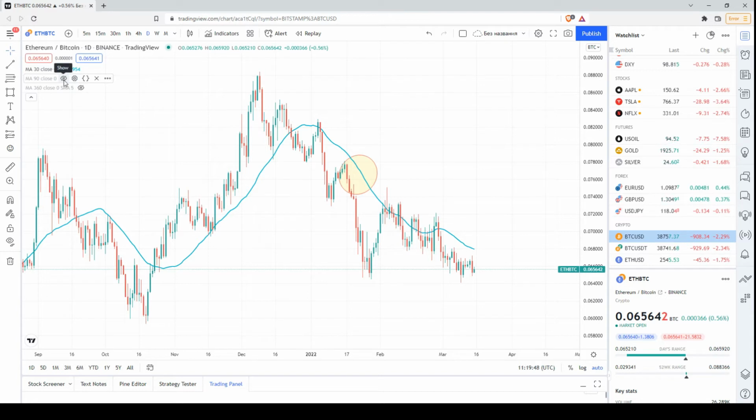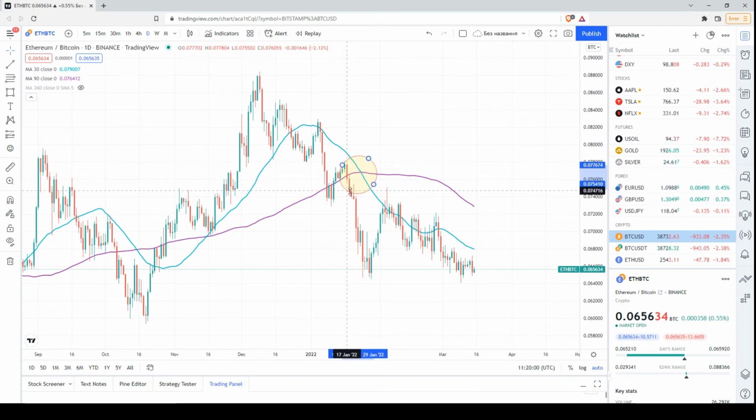Next, this is the 90-day moving average, or 1 quarter moving average, or 3-month moving average. The price has dropped below this moving average as well. Also, we had this bearish moving average crossover. So the 30-day moving average has dropped below the 90-day moving average. So this is an additional bearish signal. We have to keep in mind this signal.